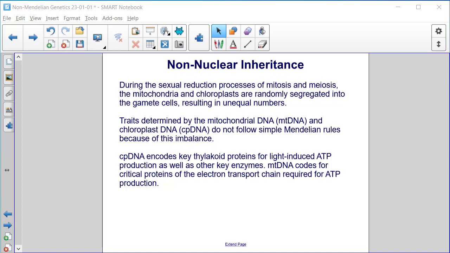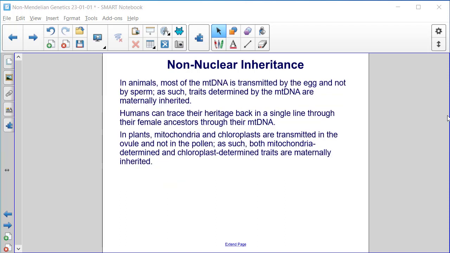Traits determined by the mitochondrial DNA, mtDNA, and chloroplast DNA, cpDNA, do not follow simple Mendelian rules because of this imbalance. cpDNA encodes key thylakoid proteins for light-induced ATP production, as well as other key enzymes. mtDNA codes for critical proteins of the electron transport chain required for ATP production.